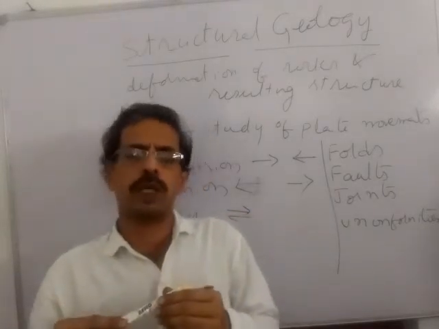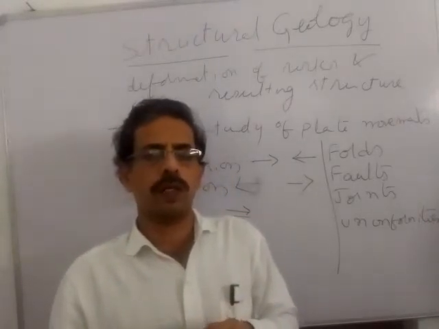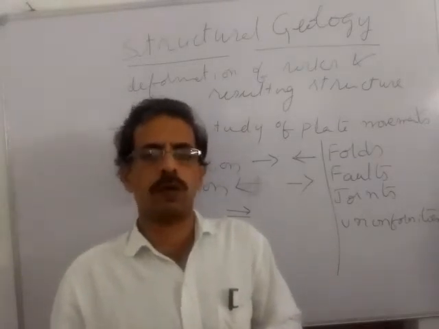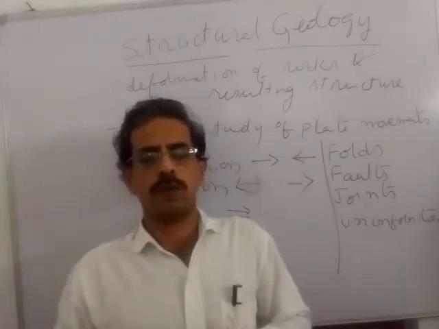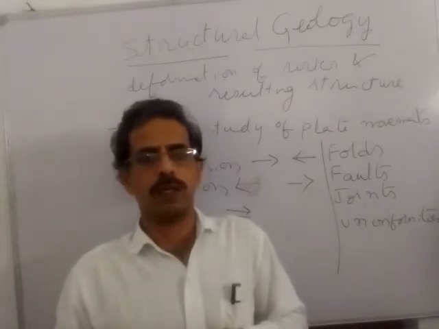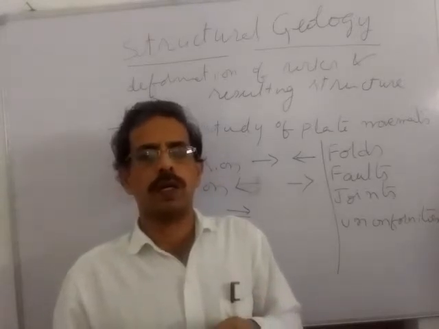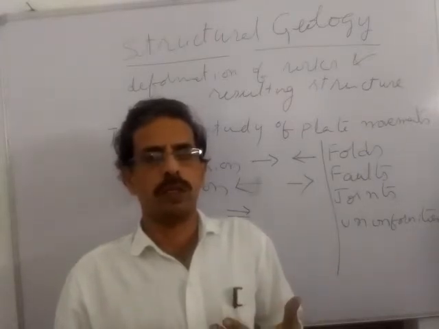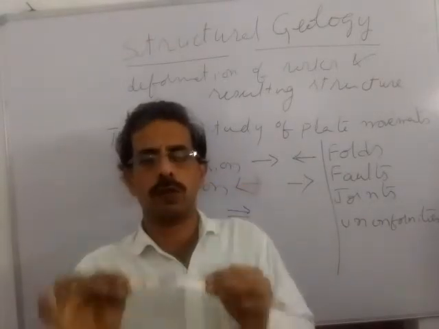Rock destruction is something different, and it is caused by different forces, geological agents like wind, weathering, rivers, underground water, etc. The structures are generally called landforms, and these landforms are studied under the heading of physical geology. So rock deformation is a little bit different from rock destruction. After rock deformation, rocks may undergo some destruction. Rock deformation means losing its original shape and getting some other shape.